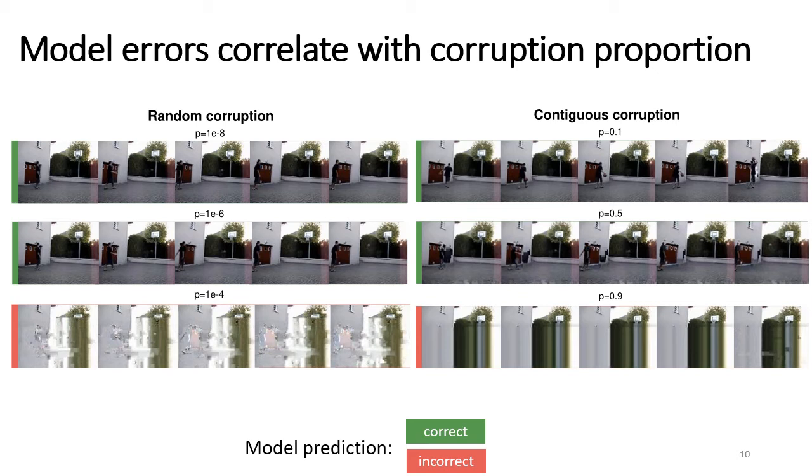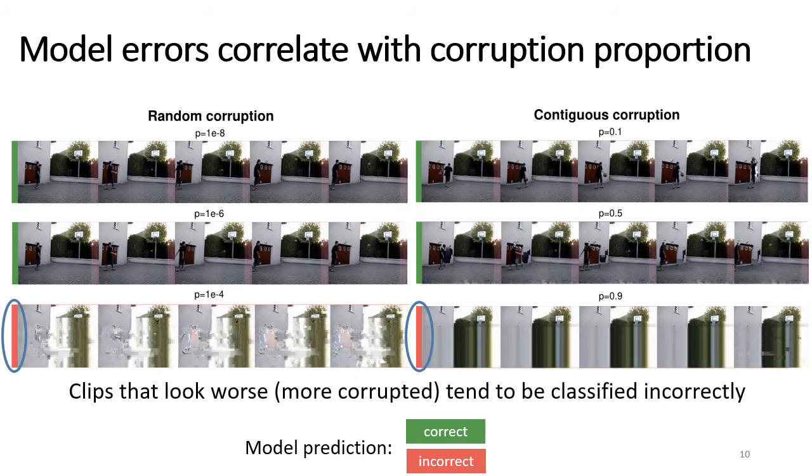Our main observation is that the model tends to misclassify more visually distorted clips. First, note how as we move down, the visual artifacts get worse as corruption proportion increases. The model prediction changes as well. The top two rows of frames are marked with a green bar, but the bottom row of frames, which shows the highest level of corruption, is marked with a red bar. It seems that clips that look worse tend to be classified incorrectly, so let's see if this pattern holds on clips corrupted in the exact same way.